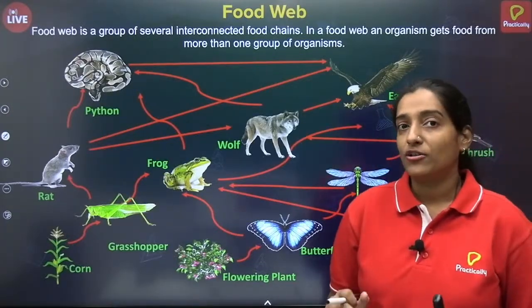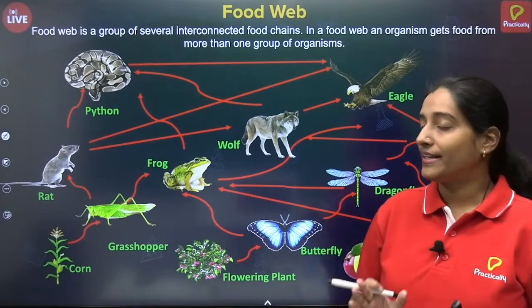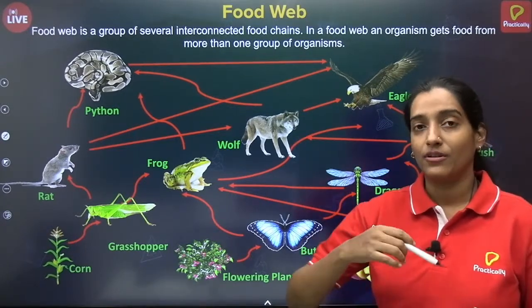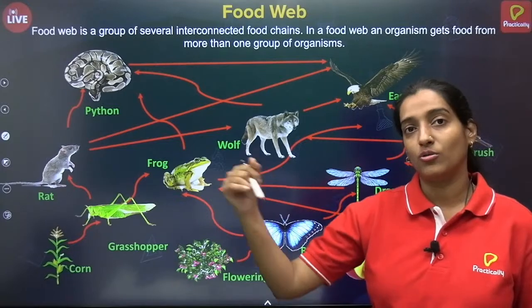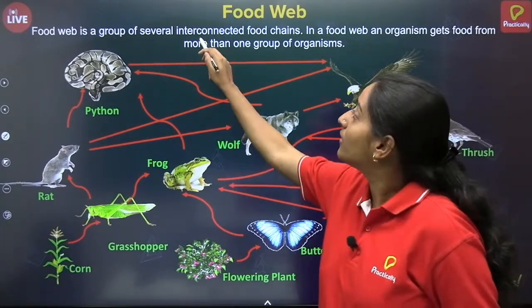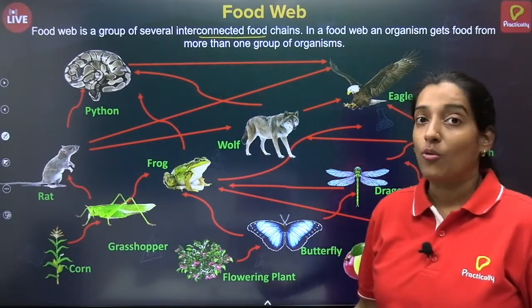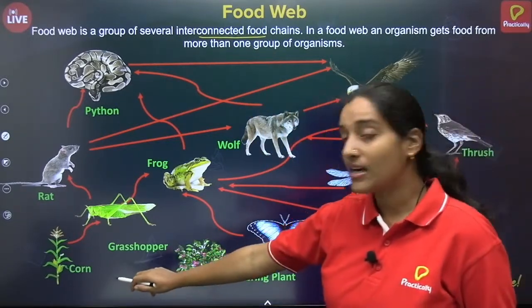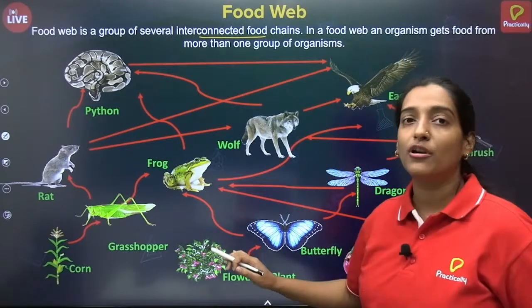Food web is a bit complex because in a food chain it is a straight line. It is like going from one organism to another and so on. But in a food web it is an interconnection. Why? Because plants can be eaten by n number of organisms.